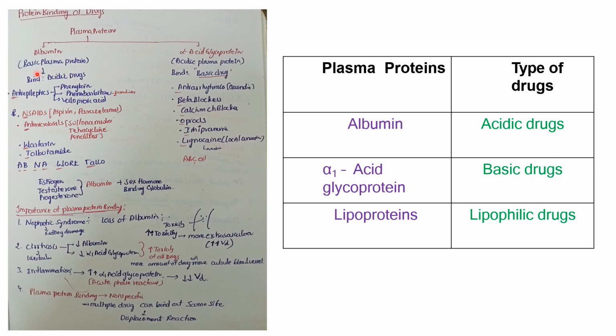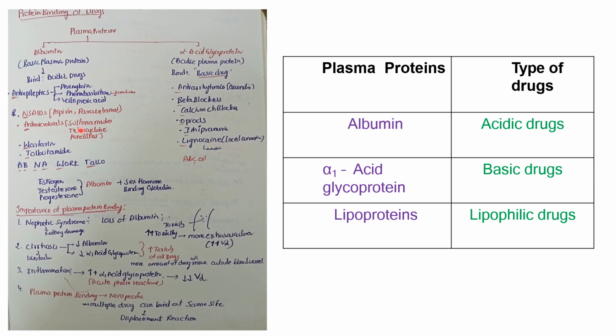Albumin is a basic plasma protein, and alpha acid glycoprotein is an acidic plasma protein. Since albumin is basic, it obviously binds to acidic drugs. So, sir, what are the acidic drugs that are available? For example, among anti-epileptics, phenytoin, phenobarbital, valproic acid, these all are acidic drugs.